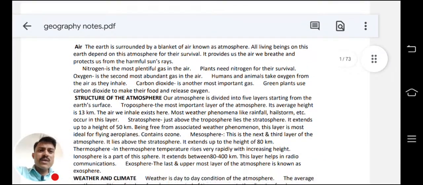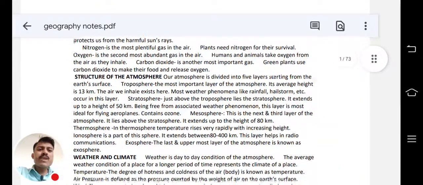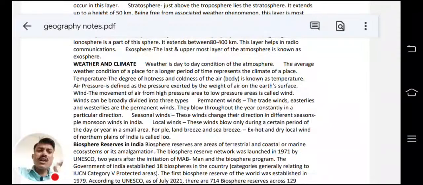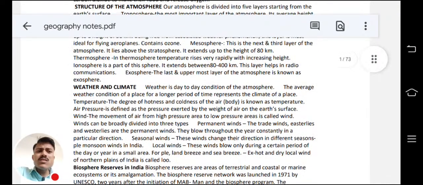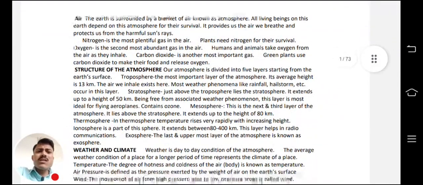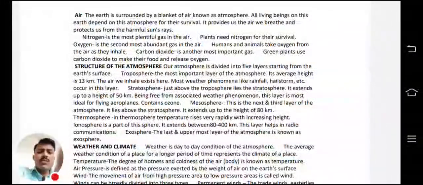Okay, so first, structure of the atmosphere. What is the structure of the atmosphere? Weather and climate. How is the weather and climate? One entire chapter of the NCERT is covered in this one paragraph only. Like air is one chapter, so it is covered in this structure of the atmosphere. Atmosphere is one chapter in one NCERT. So within one paragraph, that important chapter is covered, and everything which can be asked in the exam is covered in that paragraph itself.